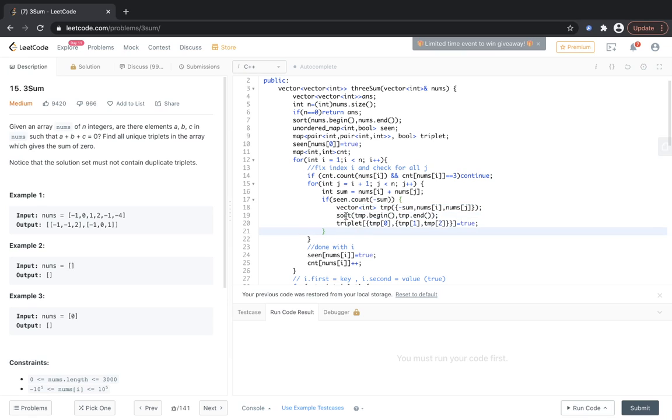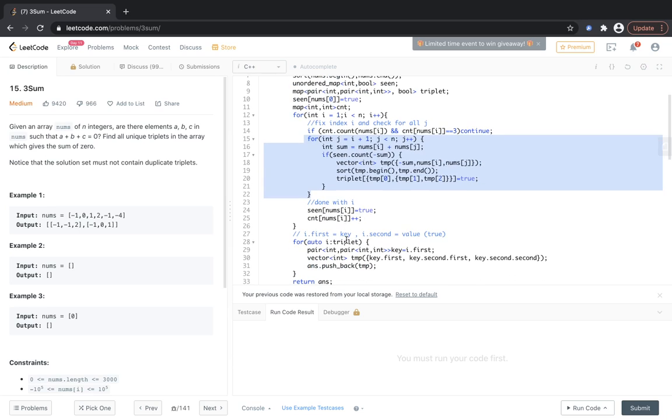So if you have seen something, then just sort it and then make the triplet of that as true, because we can consider it as an answer since the sum is 0 in this case. And yeah, so this was simple logic, and then we are marking the current one as seen. We just saw this number because we fixed it and it traded all over the jth elements, and then we are also counting this thing.